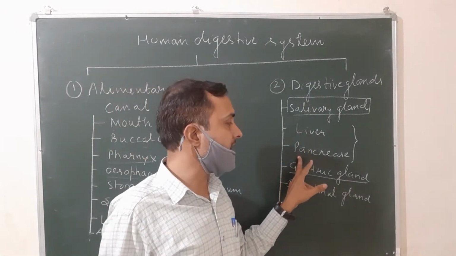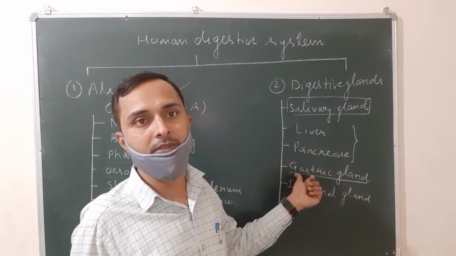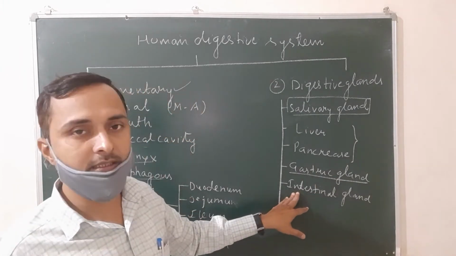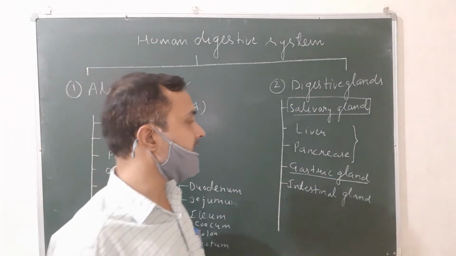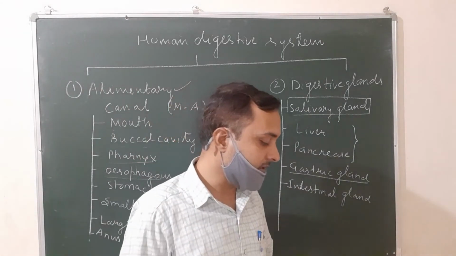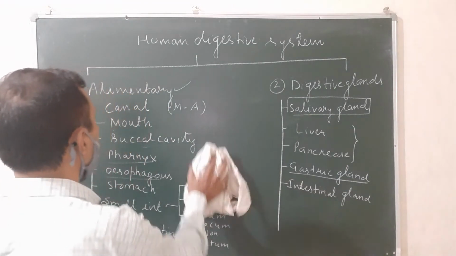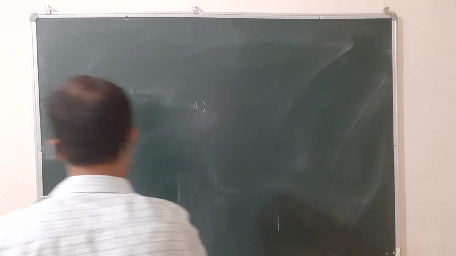The pancreas secretes pancreatic juice. The gastric gland, present in the wall of the stomach, secretes gastric juice. The intestinal gland, present in the wall of the small intestine, secretes intestinal juice. So these are the various parts of the human digestive system. Now let us see how you will draw the human digestive system.